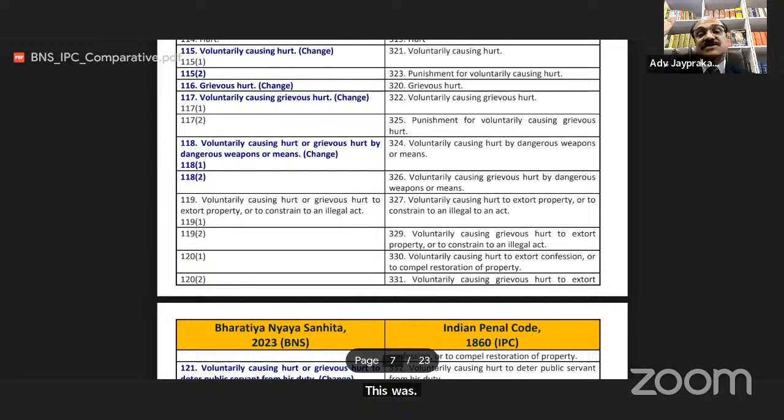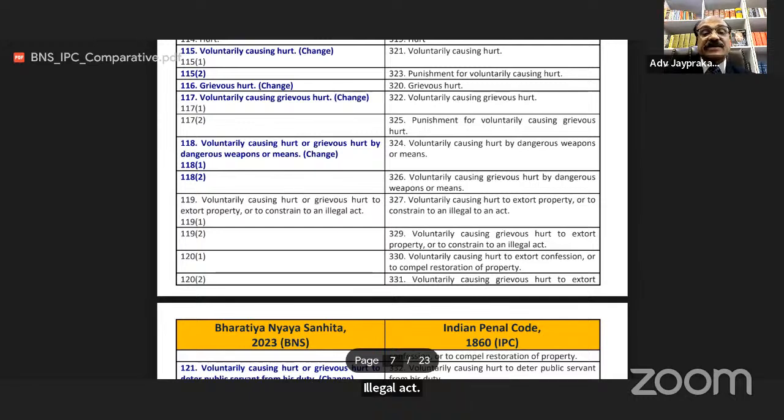Earlier this section was 327, voluntarily causing hurt to extort property or to constrain to an illegal act. Section 119(2), voluntarily causing grievous hurt to extort property or to constrain to an illegal act.